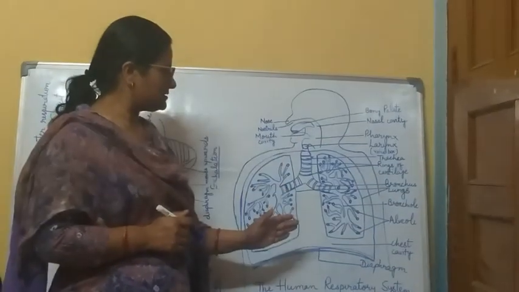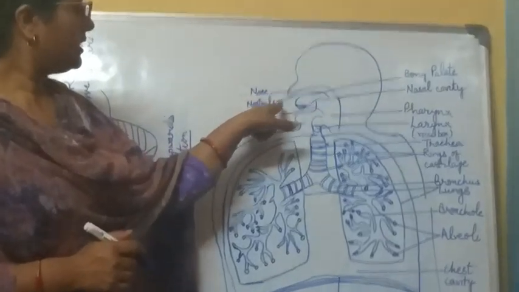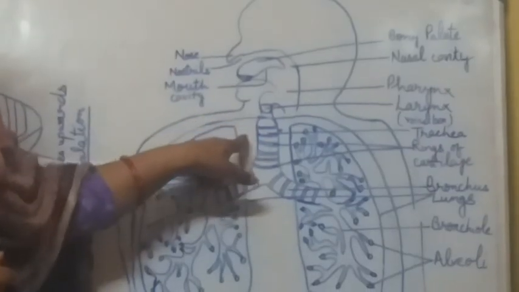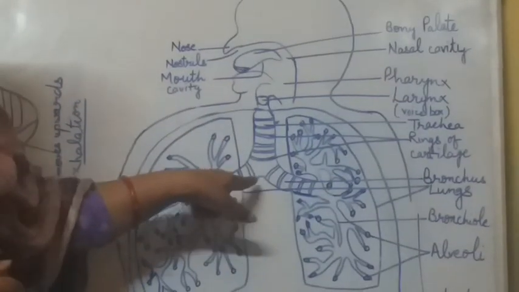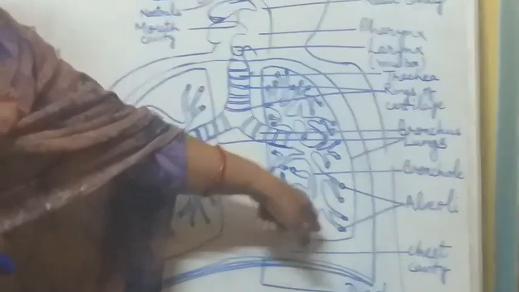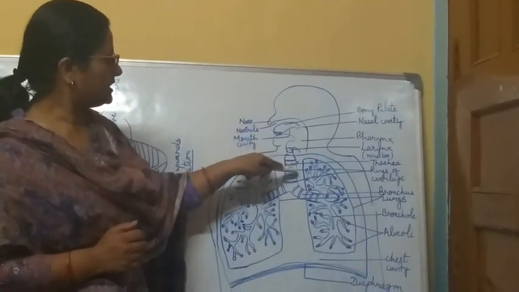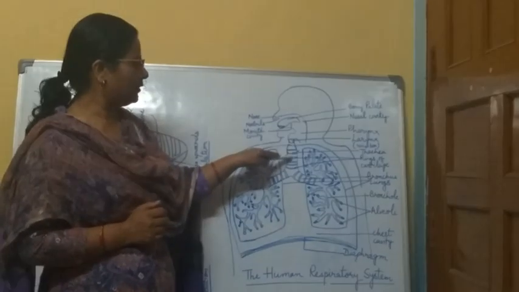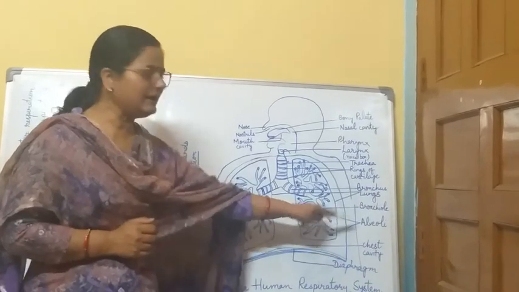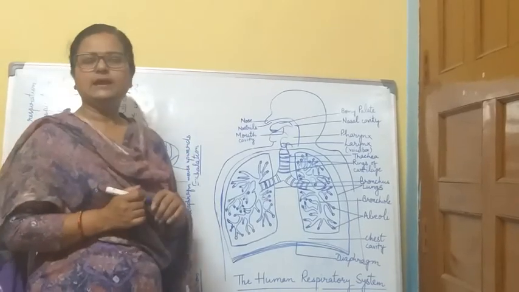And this respiratory system consists of different organs like the nose, nostrils, pharynx, trachea, bronchus, bronchioles and alveoli. Here are the different organs: nose, nostrils, the pharynx, the windpipe or the trachea, the bronchus, the lungs, and the bronchioles and alveoli. Now look at how the functions are performed.